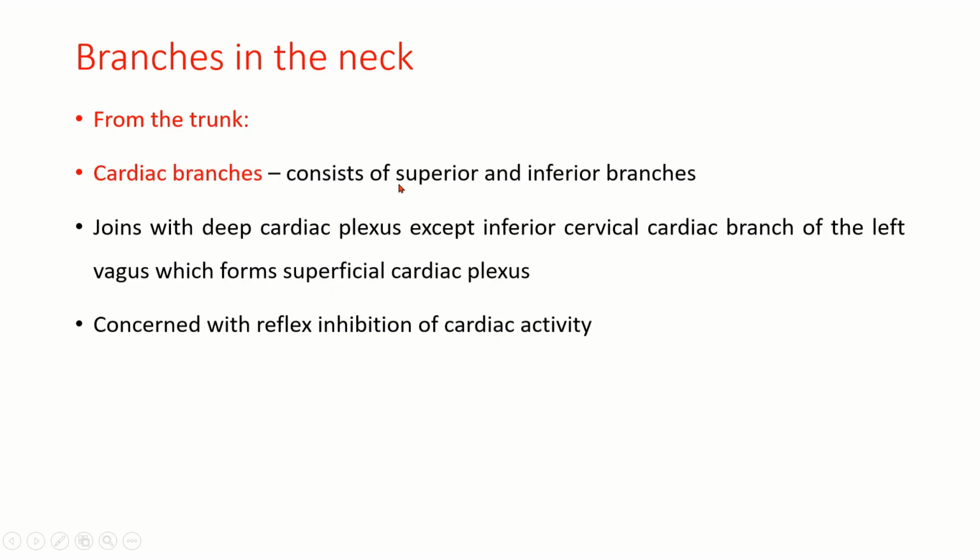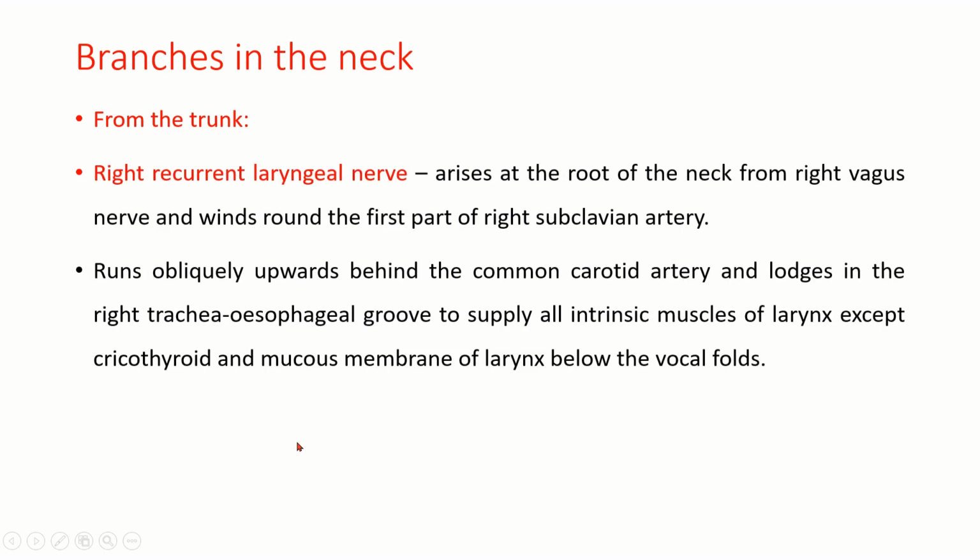Cardiac branches consist of superior and inferior branches, which join with the deep cardiac plexus, except the inferior cervical cardiac branch of the left vagus. Please remember this. Except for the inferior cervical cardiac branch of the left vagus, all the remaining branches contribute to the formation of the deep cardiac plexus. So it's concerned with reflex inhibition of cardiac activity. The inferior cervical cardiac branch forms the superficial cardiac plexus.